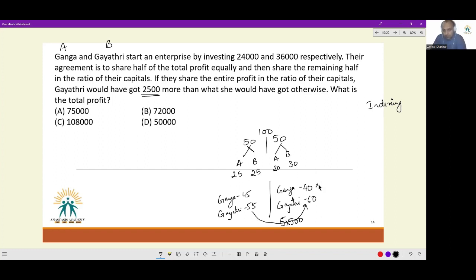So Ganga would get 40 into 500 or 20,000 here. Gayatri would get 60 into 500 or 30,000 here. Ganga would have gotten 22,500 here. Gayatri would have gotten 27,500 here, 45 into 500, 55 into 500. Or the total profit that had to be shared was 100 into 500 or 50,000. This is what the question was eventually asking for anyway.